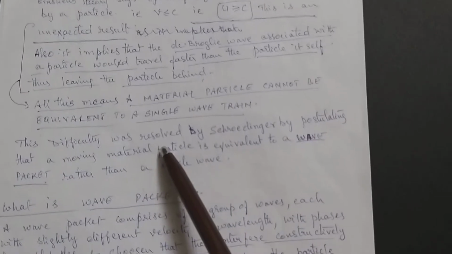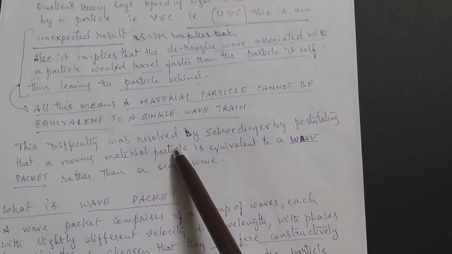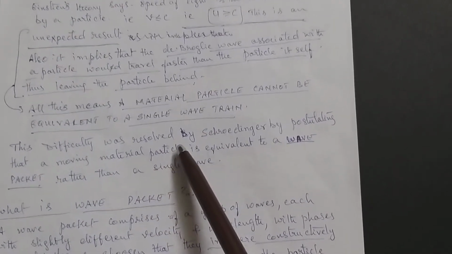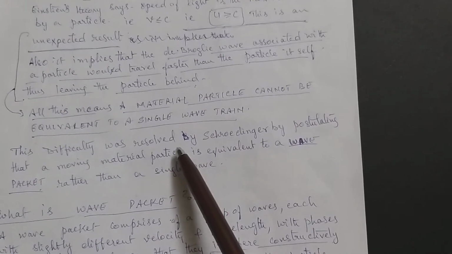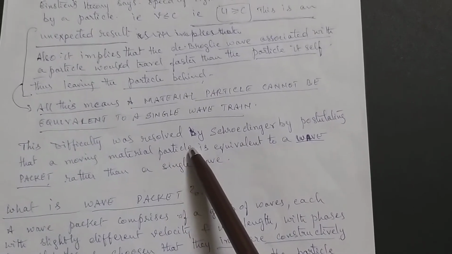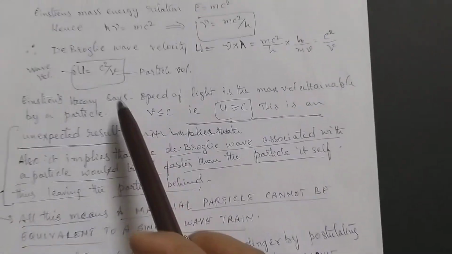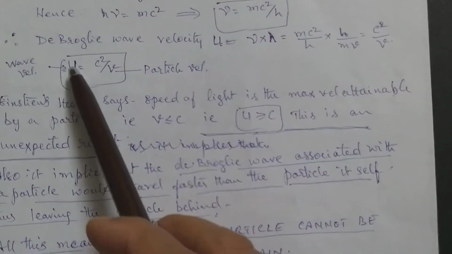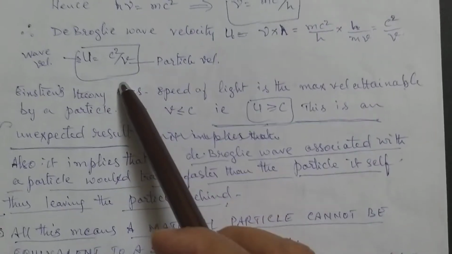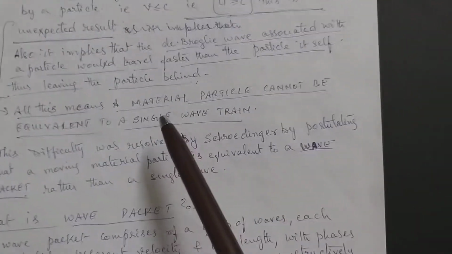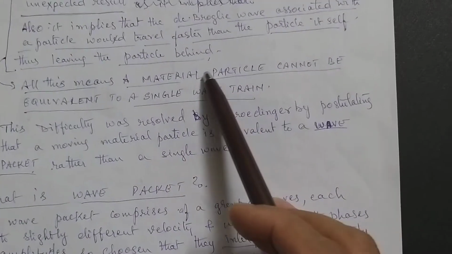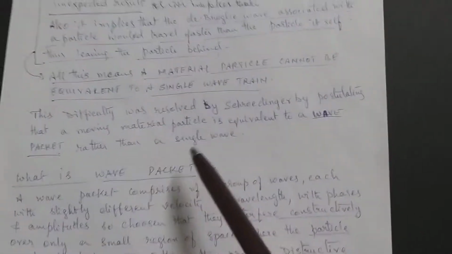Here we have a localized wave which has come out as the result of a superposition of many waves. Each wave on average may have velocity c square by v, and the group of waves is called a wave packet.